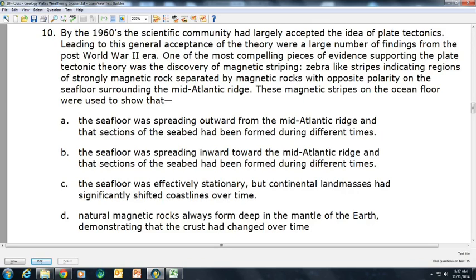during different times. C. The seafloor was effectively stationary, but continental land masses had significantly shifted the coastlines over time. D. Natural magnetic rocks always form deep in the mantle of the Earth, demonstrating that the crust had changed over time.